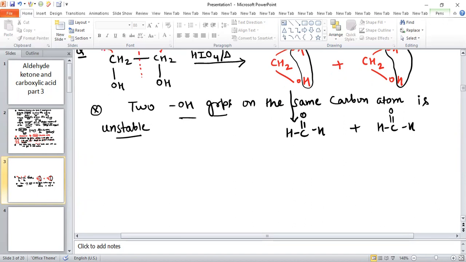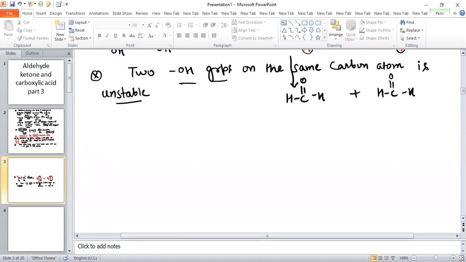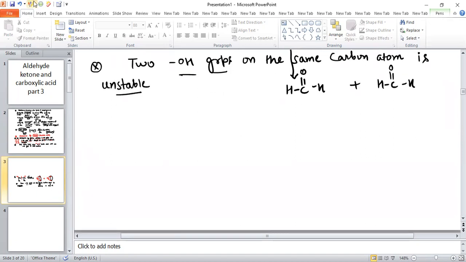So this is how we will do the cleavage of carbon-carbon bond by using periodic acid. Now see some more questions. The next question is CH3, CH, OH, and CH2, CH2OH, when we add periodic acid, that is HIO4.